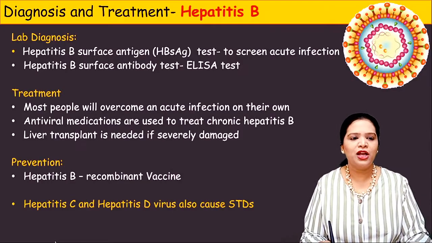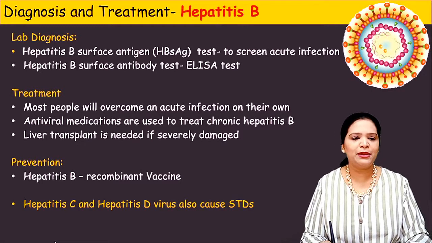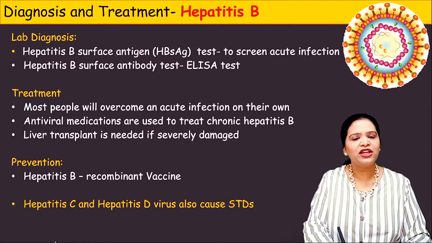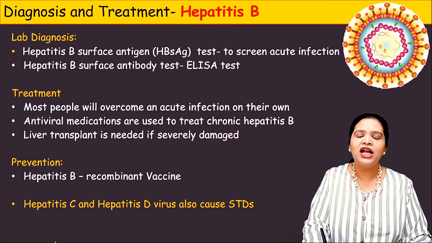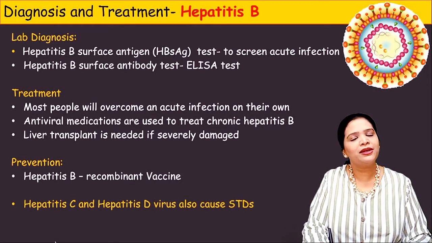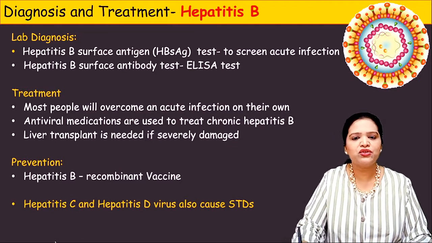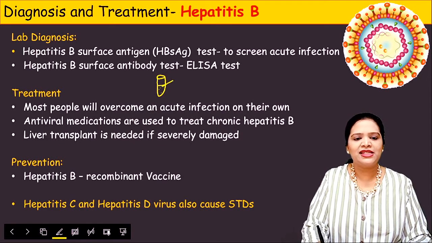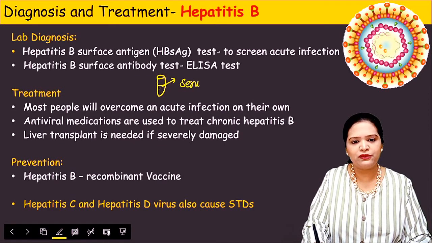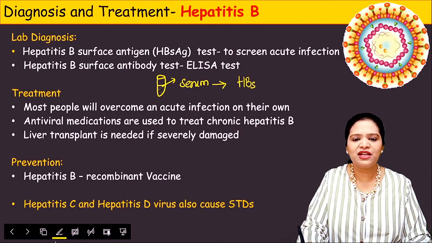Okay, right? Fine. So let us learn how we diagnose hepatitis B in the laboratory. For laboratory diagnosis of hepatitis B infection, the doctor will collect the patient's blood sample and we separate the serum. Let me draw here. We collect the patient blood sample and separate the serum after centrifuge. And we look for hepatitis B surface antigen in the patient serum.